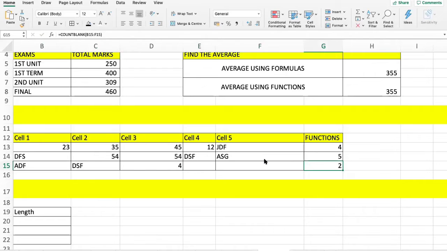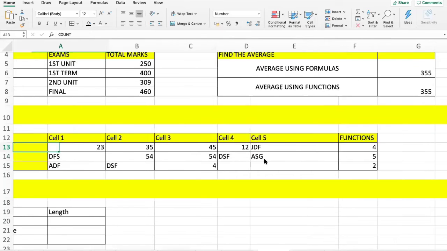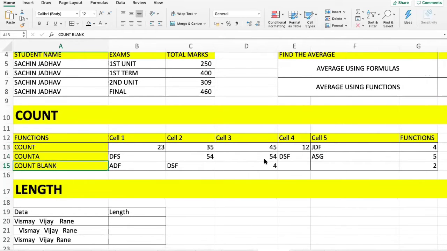Count blank takes into consideration only the blank cells. Count A considers everything. It counts the numeric as well as the alphabetic values, and count only counts the numeric values. Okay, I hope you are good with count functions.